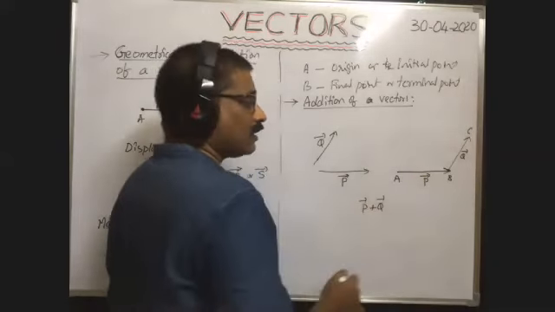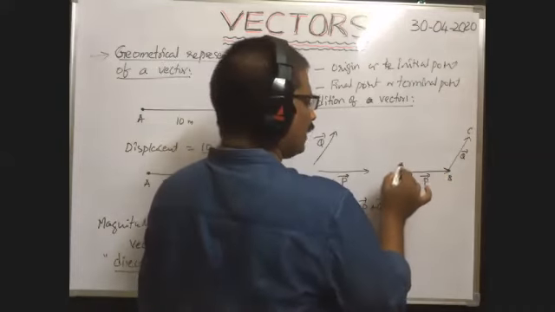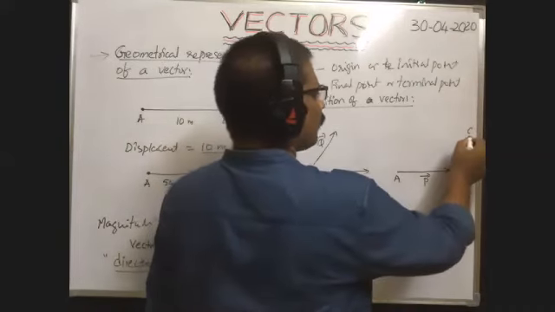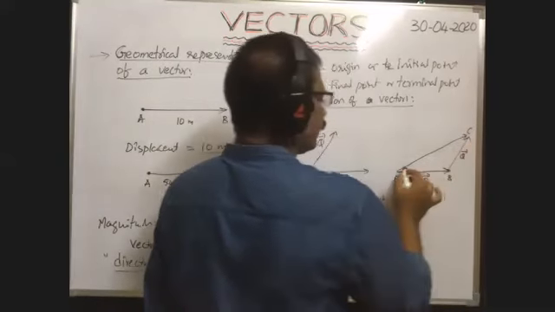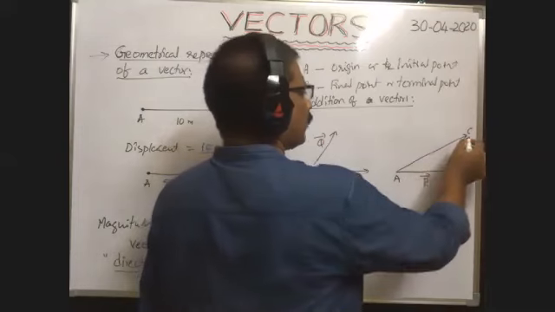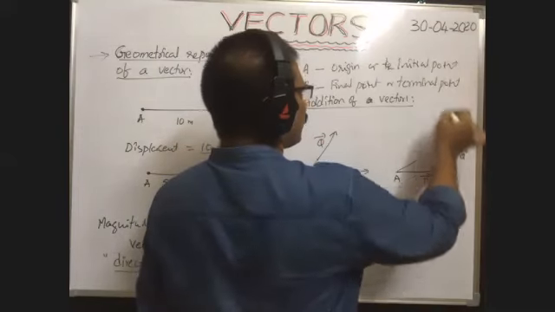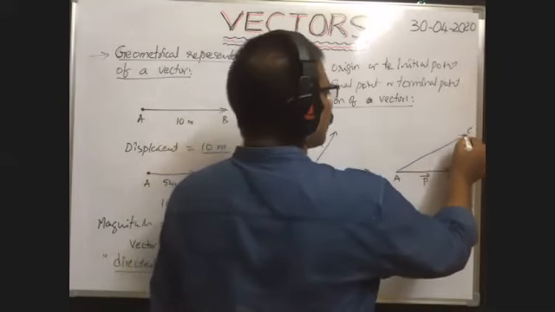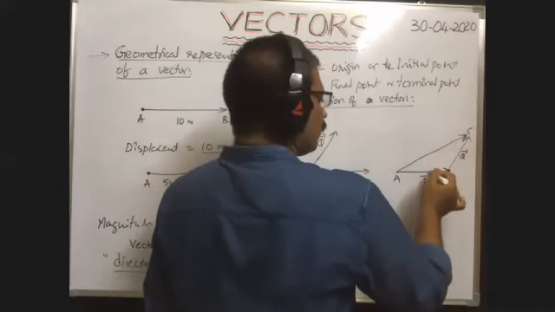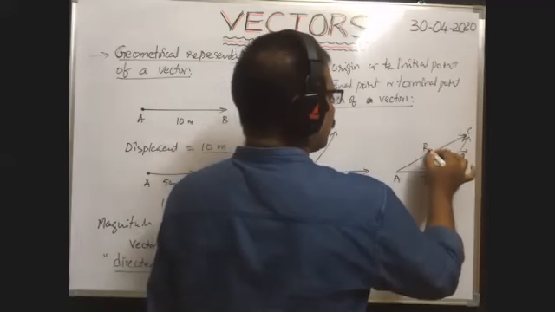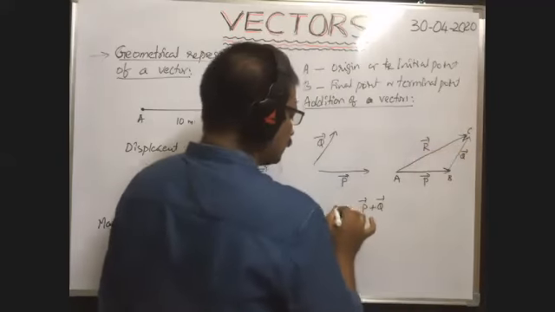The resultant vector is given by the initial point of the first vector and the final point of the second vector. Here, this is the line joining the initial point of the first vector and the terminal point of the second vector. This vector AC bar gives the addition of P bar and Q bar. That is called the resultant vector of the two vectors. So this is equal to R bar.